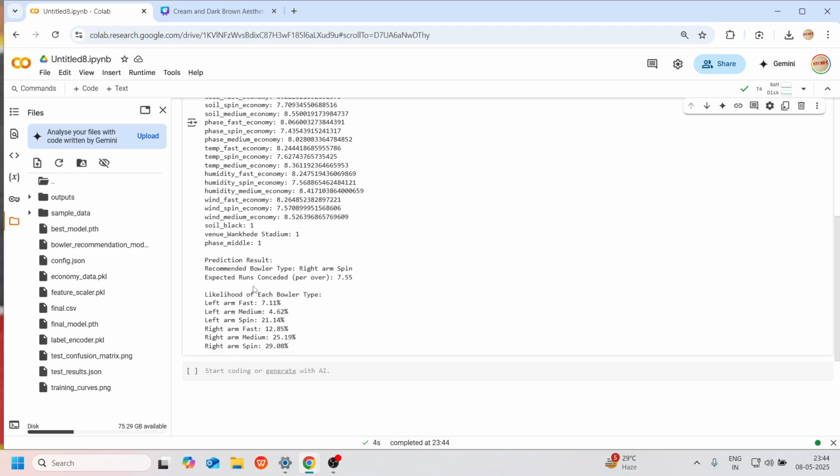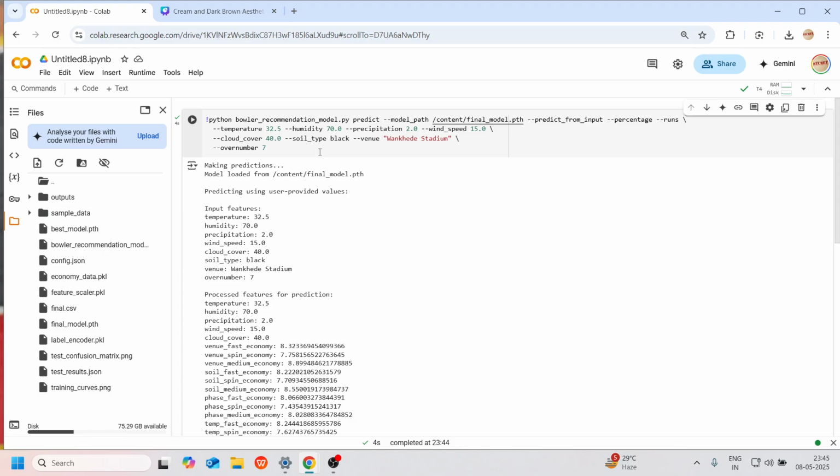Along with this, our model is also predicting the next best bowler you can select apart from right arm spin, with a percentage according to which you can select the bowler with the highest percentage. It would be very valuable for coaches to select the bowler based on these dynamic and previous conditions. The result is basically good, because you can see right arm spin conceding only 7.5 runs in over number 7. As we have seen from the data analytics part, in the middle overs the spinners are doing better compared to the fast bowlers. So it is telling us our model is behaving well.